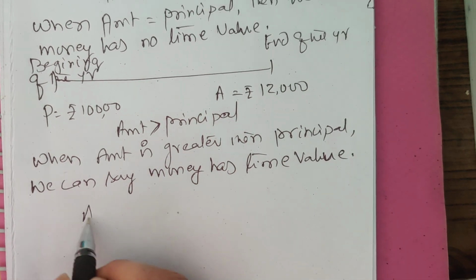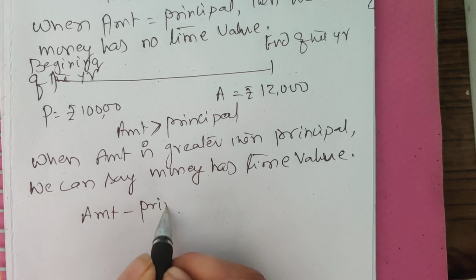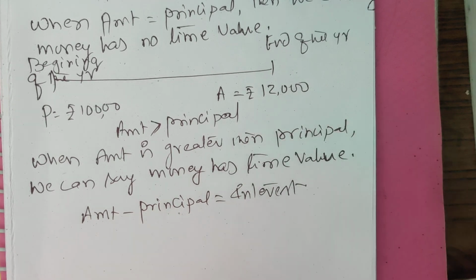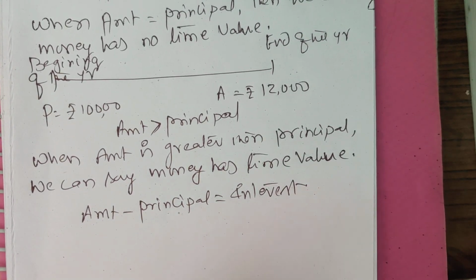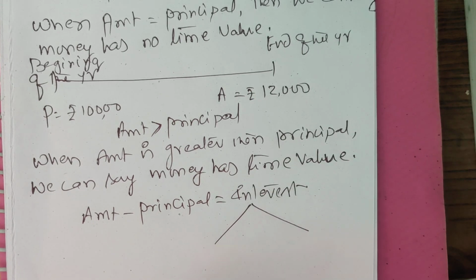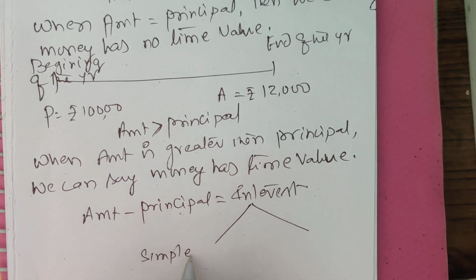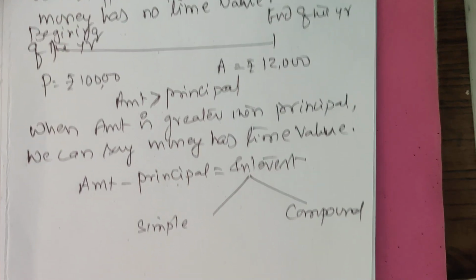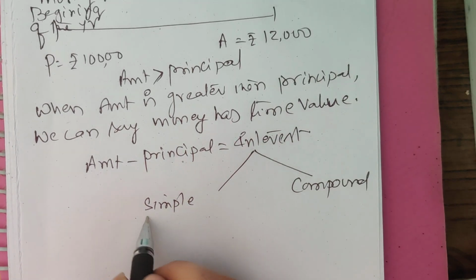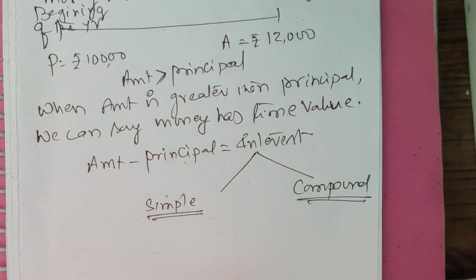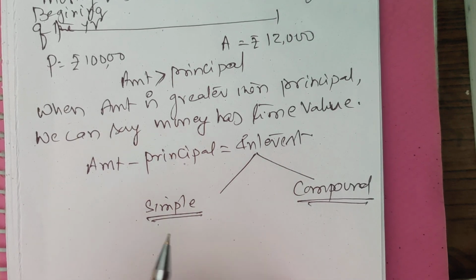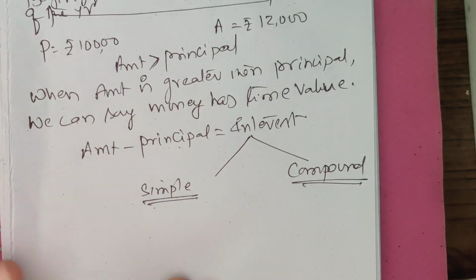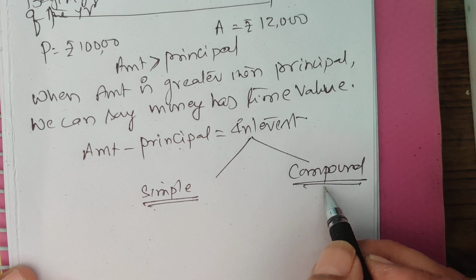Okay sir. Now look at this: amount minus principal is equal to interest. This interest is classified into two categories. First one is simple interest. Second one is compound interest. What is the difference of these two? In simple interest, principal will remain the same for calculation of interest, whereas in compound interest, principal will change every year.